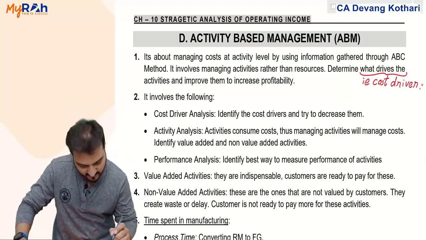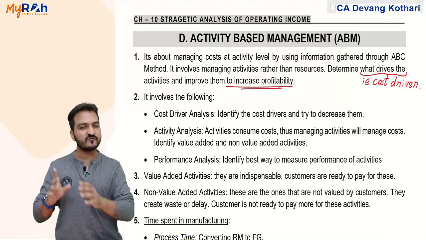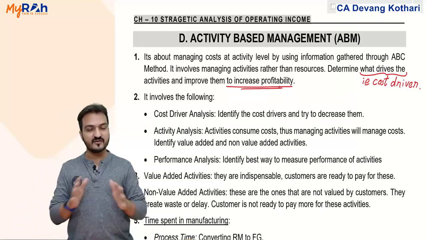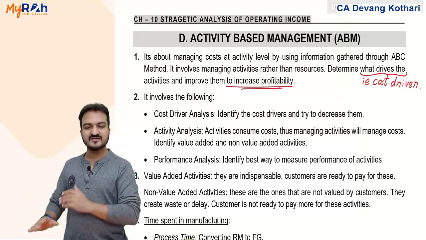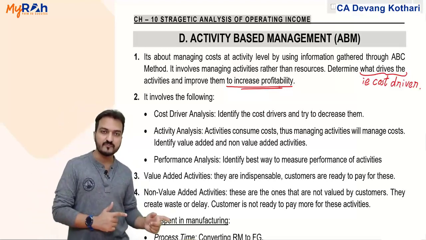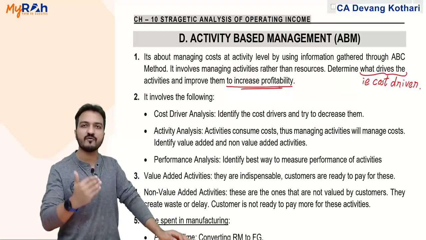The ultimate purpose of ABM is to increase profitability. The ultimate purpose of ABC is to calculate product cost. Now you get the difference. ABC is just to calculate the product cost correctly. ABM is a more analytical, managerial part to increase the profitability.